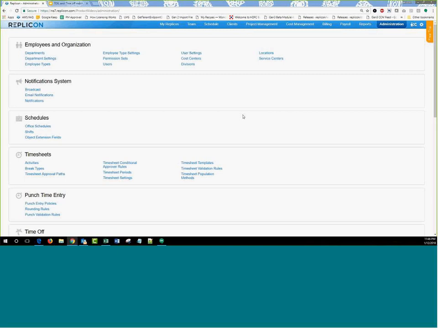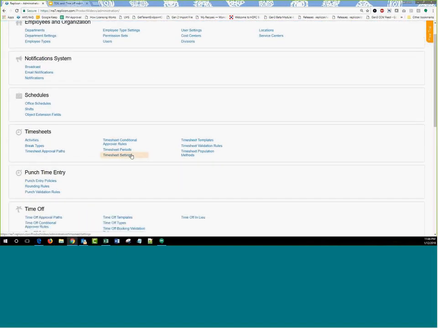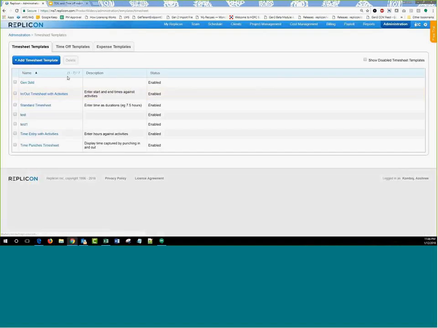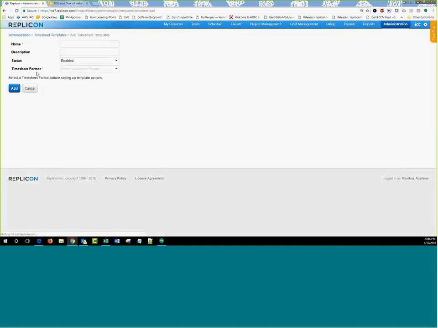One, you have to be on our latest timesheet version. When I say timesheet version, it's the custom timesheet template that you have. If you go over to the timesheet template and add a new timesheet template, and the timesheet format drop-down is available, you have to have the option called custom timesheet format. If you don't have this custom timesheet format within your system, you can get in touch with your Replicon support team, and they can enable that for you.